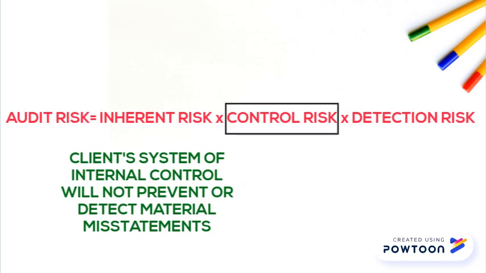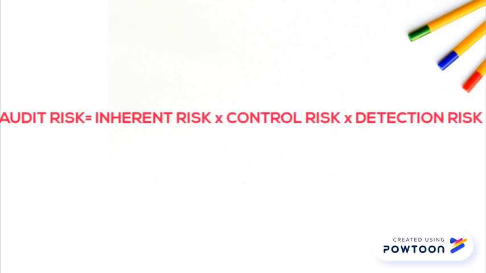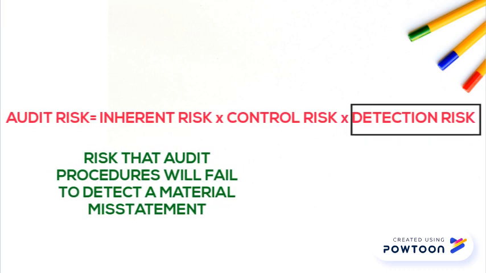Next, control risk is the likelihood that a client's system of internal control will not prevent or detect material misstatements. Lastly, detection risk is the risk that the audit procedures will fail to detect a material misstatement.